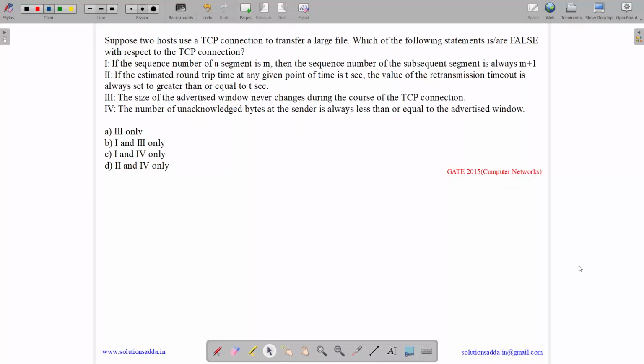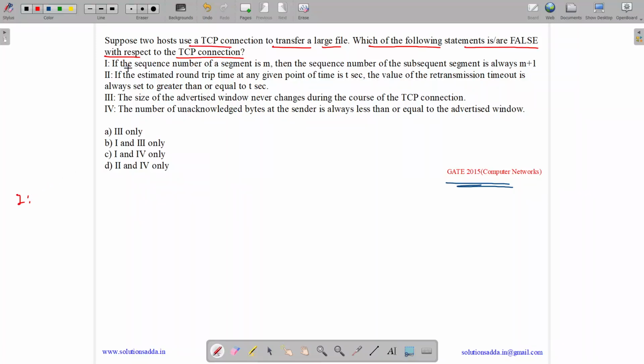This question belongs to computer network subject and was asked in GATE CSE 2015. So the question states, suppose two hosts use a TCP connection to transfer a large file. Which one of the following options is/are false with respect to TCP connection? So let us see all of them one by one.